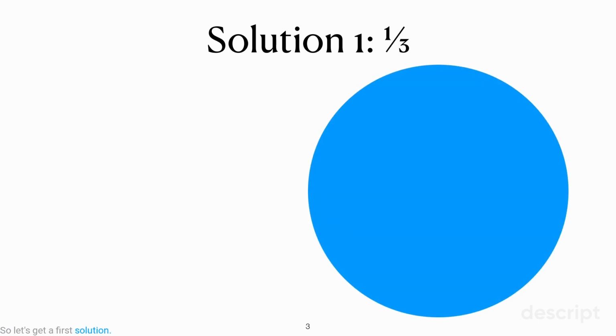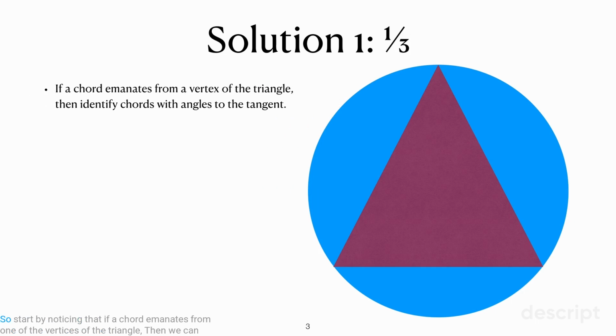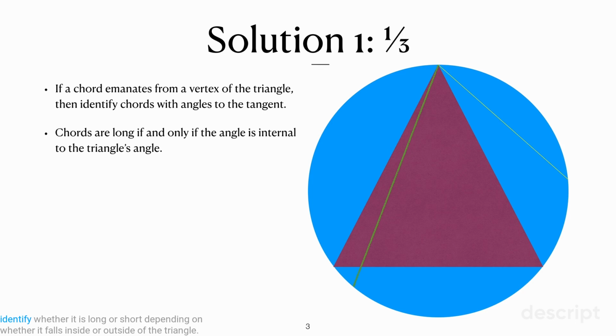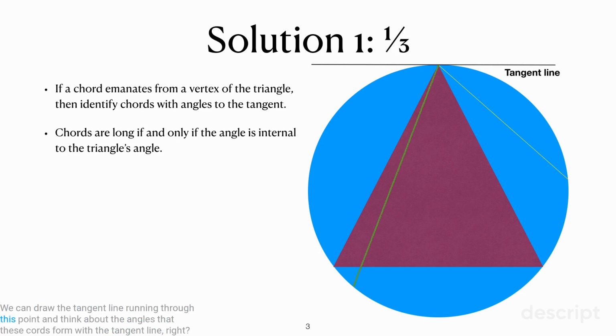So let's get a first solution. The first solution is going to be 1/3. Let's see how we get it. Start by noticing that if a chord emanates from one of the vertices of the triangle, then we can identify whether it is long or short, depending on whether it falls inside or outside of the triangle. To help us analyze that, we can draw the tangent line running through this point and think about the angles that these chords form with the tangent line, right?